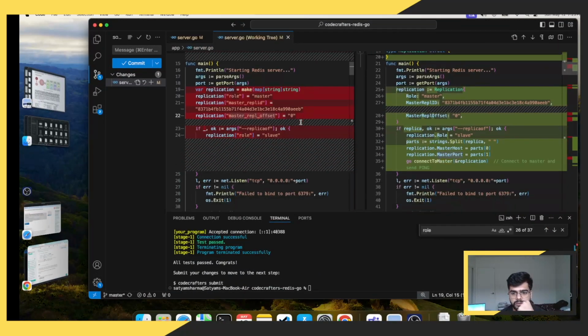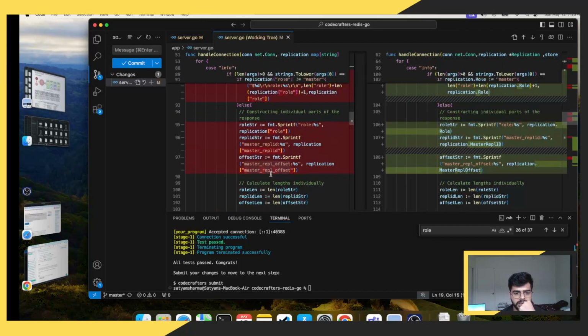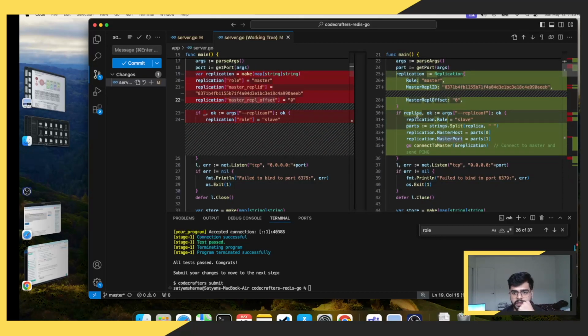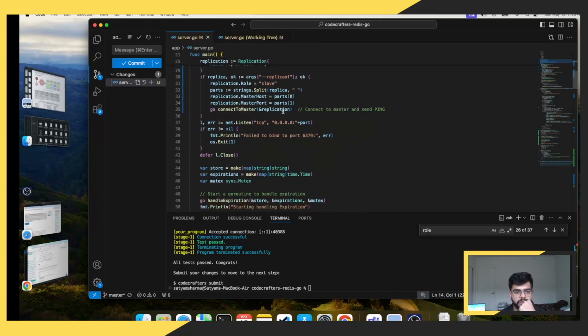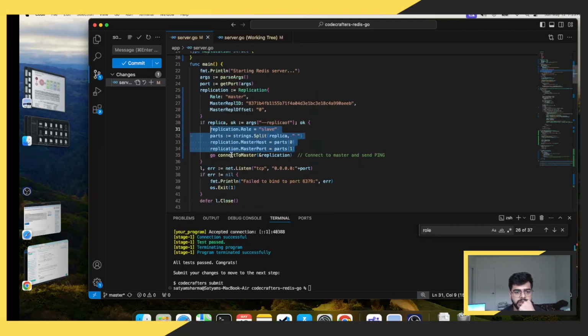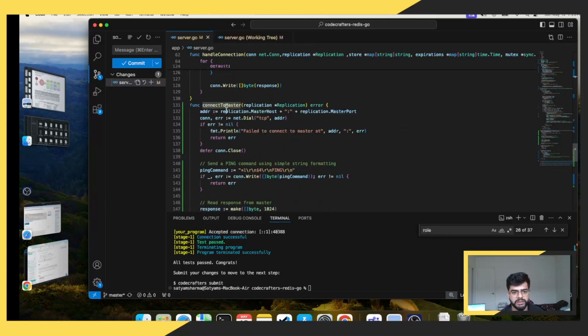Okay, so the previous task was to just send the replication and get the role and offset value. But in this task, what we are doing extra is connecting to a master. Let's go on to the main code. Once we are done adding all the elements to the replication data structure, we are just sending our code to connect to master. And in this connect to master, basically we are dialing the TCP protocol with the same address as master host and master port.